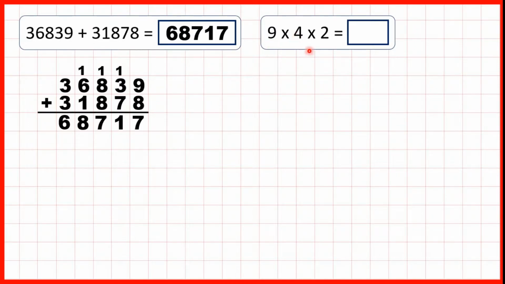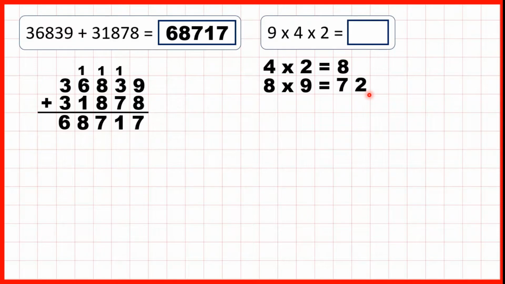9 times 4 times 2. Now with multiplication, just like with addition, order doesn't matter. So what I like to do is multiply the smaller numbers together first. So 4 times 2 is 8. Then we can take that 8 and multiply it by the other number in our question. So we have 8 times 9.